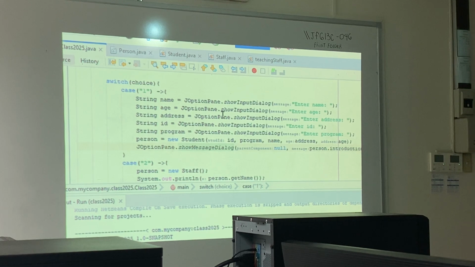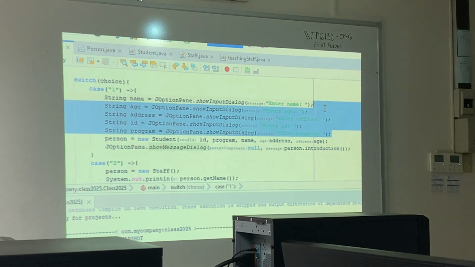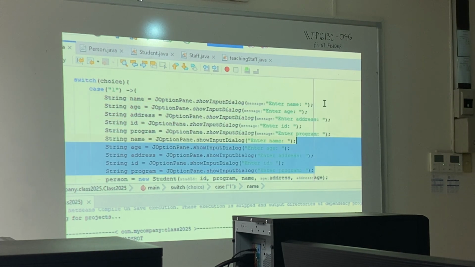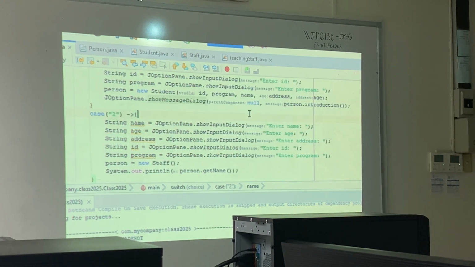So, next thing is, of course, for the staff. Then, so we will just copy this part and then move it below, like that one. And then instead of program here, this must be work description or work na lang. So this is work. Okay? And emp ID or employee ID, I mean. Emp ID.